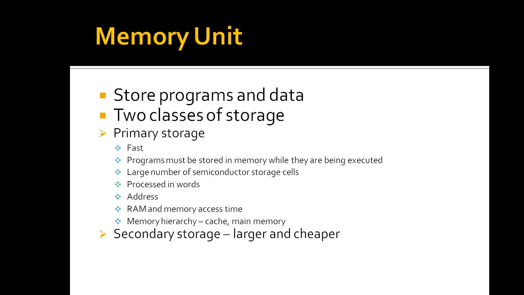Primary memory and main memory are the same; we will use the words interchangeably. Secondary storage is your hard disk, where you store large amounts of data. Whenever you write a program and click save, it is stored in the secondary memory, but when you execute it, it is brought from the hard disk to your RAM.